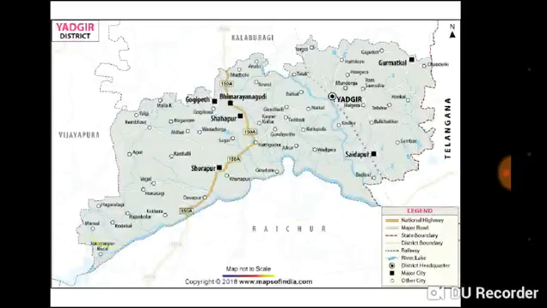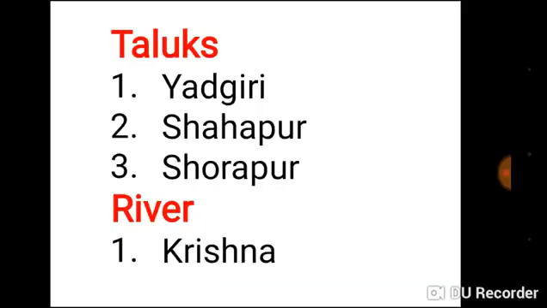Our next district is Yadgiri district. Here is the area of Yadgiri district. In Yadgiri district there are 3 taluks. First one is Yadgiri, Shahapur, Shorapur. The river which flows in this area is Krishna.